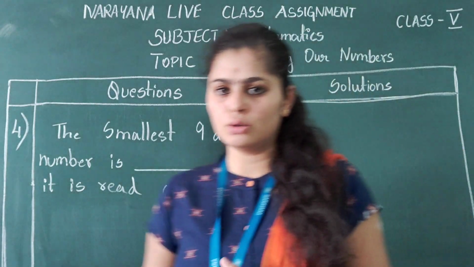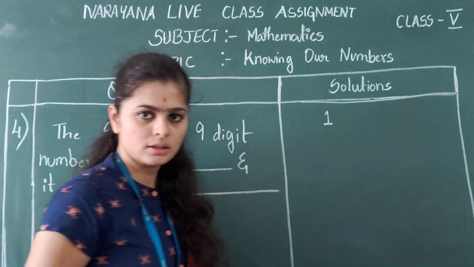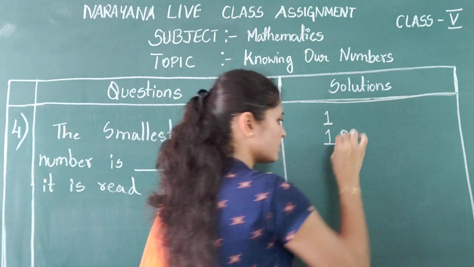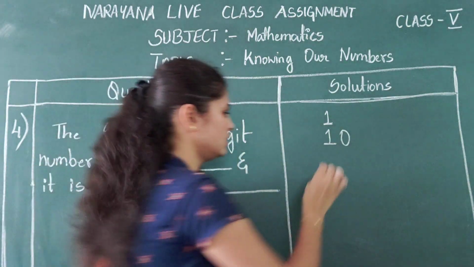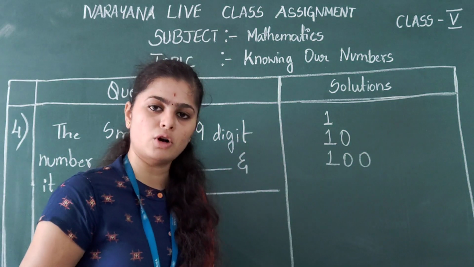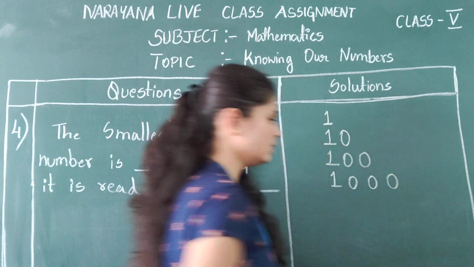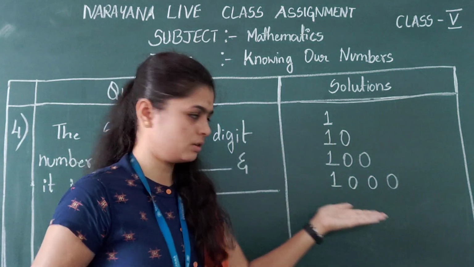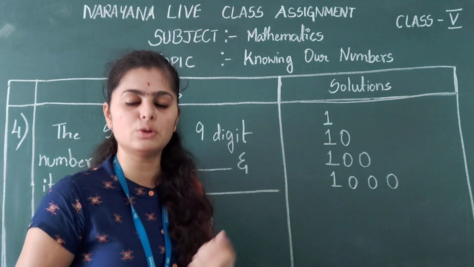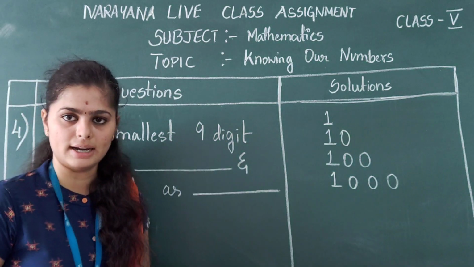As you know, the smallest 1-digit number is 1, correct? The smallest 2-digit number is 10. The smallest 3-digit number is 100. Correct? The smallest 4-digit number is 1000. In the same way, the number of digits you are going to say, that many zeros you are adding along with 1. In the same way here, they are asking the smallest 9-digit number.